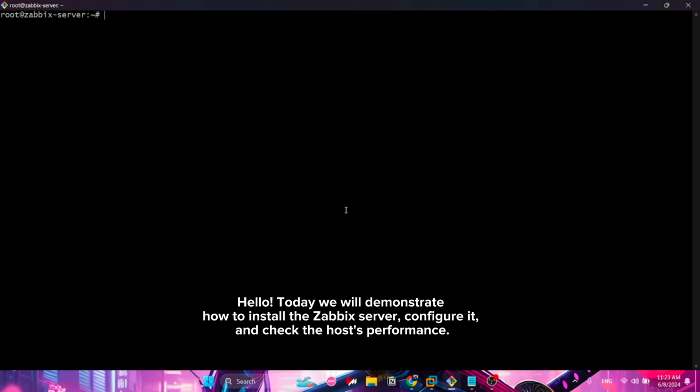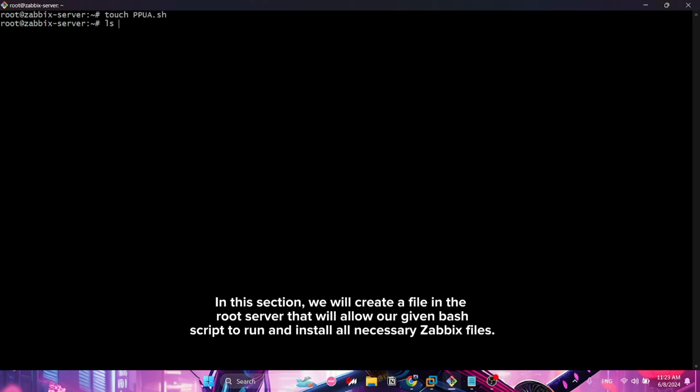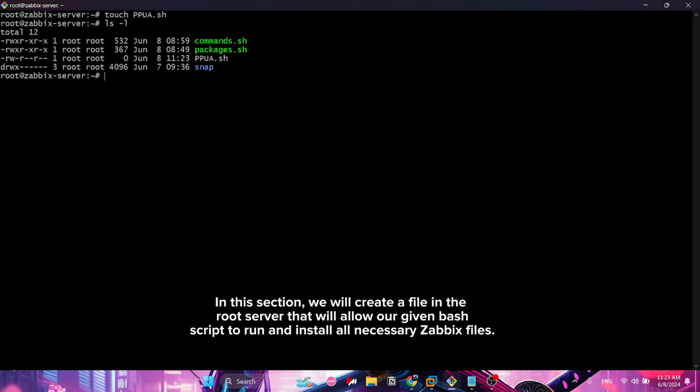Hello, today we will demonstrate how to install the Zabbix server, configure it, and check the host's performance. In this section, we will create a file in the root server that will allow our given bash script to run and install all necessary Zabbix files.